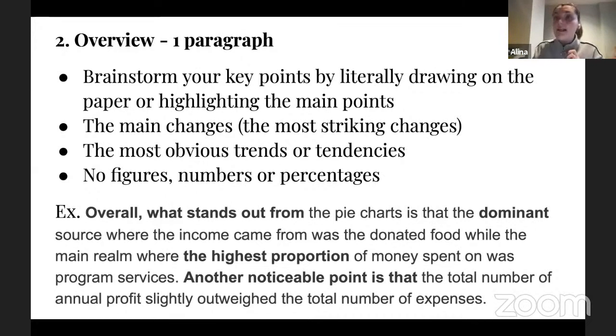If you include any figures or numbers in your summary, your score is going to be lowered. So please make sure that you never do that. That's why, if you have a look at my example, there are no figures, no numbers, nothing like that. I'm just trying my best to describe different changes.